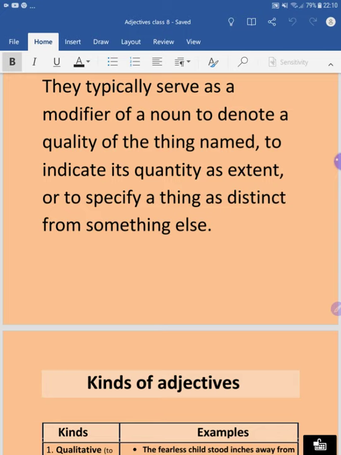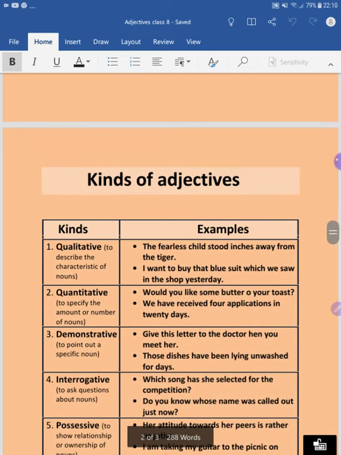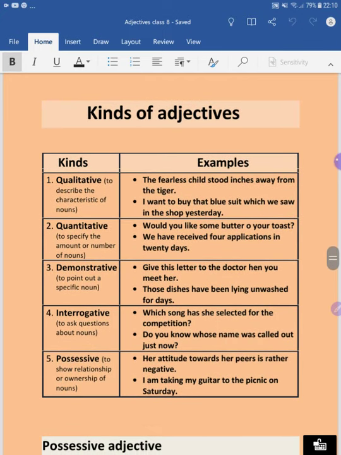Now let us move ahead and learn more about the kinds of adjectives. You can see in this table that there are two columns, and in each column, each row, there are some kinds of adjectives given. We'll see what the kinds of adjectives are first, and we'll see the examples as well.